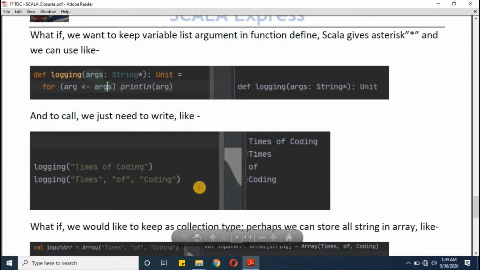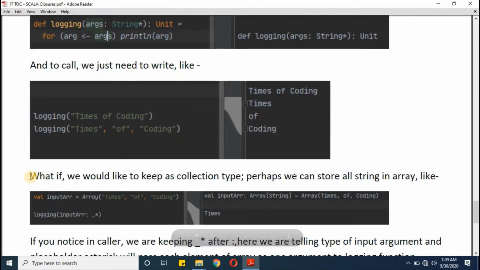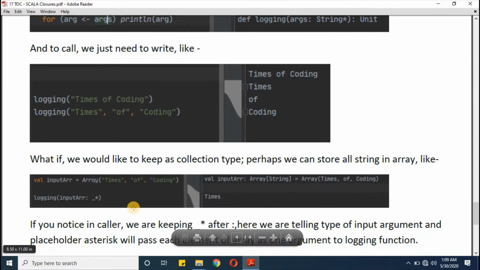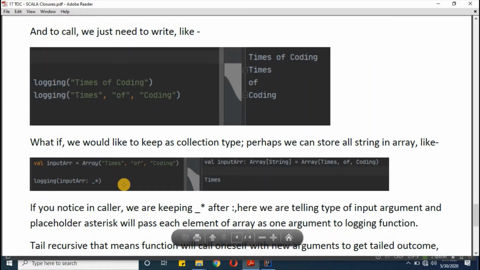Now here everything was a string value. What if we wanted to use some collection? With collection we need to take care of the type. So while calling the function, you can call logging and then you can pass your input as your collection, and with this you need to type colon to mention the type, and here you need to mention placeholder asterisk. When you call like this, every value inside the collection will go one after another to this function as argument. In fact, the same we will experience while doing the practical of our examples.